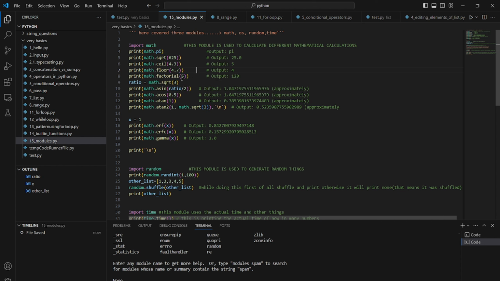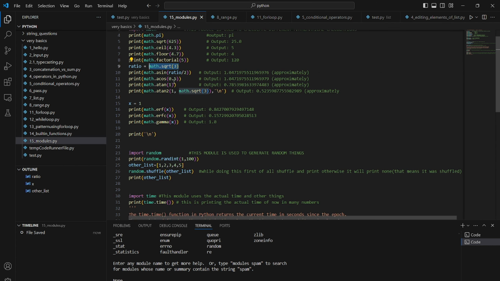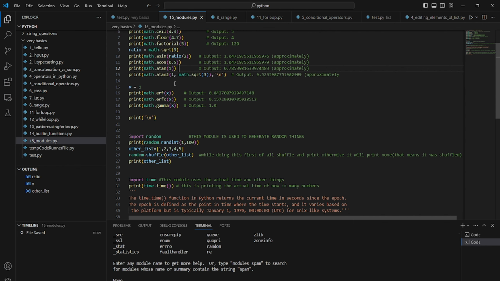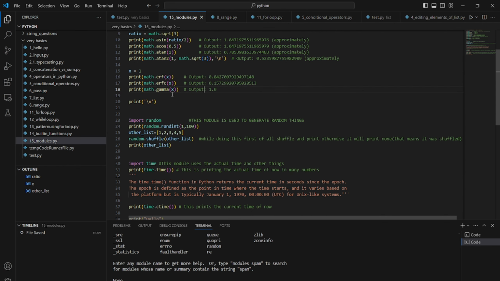We can just use math.factorial, and inside of the brackets we can enter any number, and we can easily calculate the factorial. And then the square root of 3, and a sine ratio of this, and cos theta, anything can be done. And this erf is something I don't know. The gamma function, these we will study later.